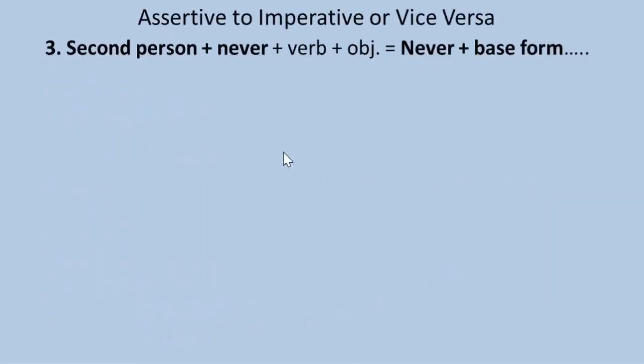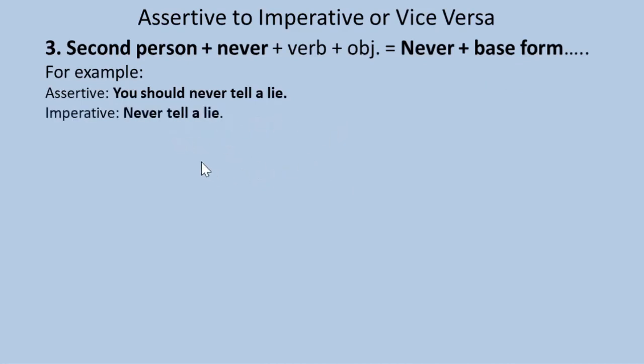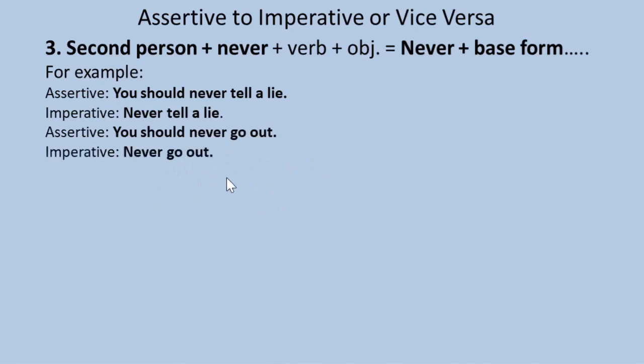Look at rule number 3: second person, never, verb, object equals never, base form. So if an assertive sentence begins with second person and second person is followed by never, we have to begin the imperative sentence with never, then we have to use base form. For example, assertive sentence: you should never tell a lie. Imperative sentence: never tell a lie. Assertive: you should never go out. Imperative: never go out.